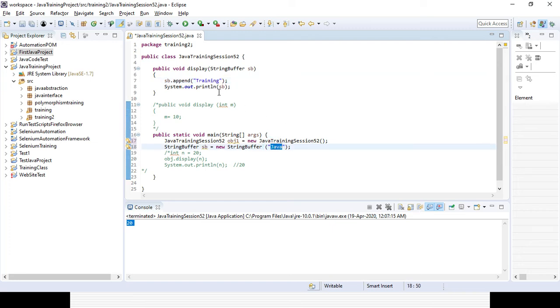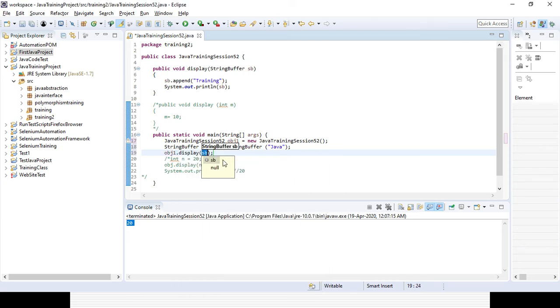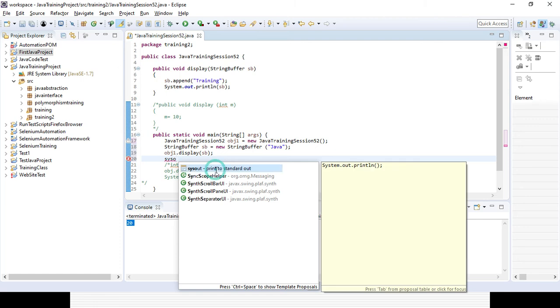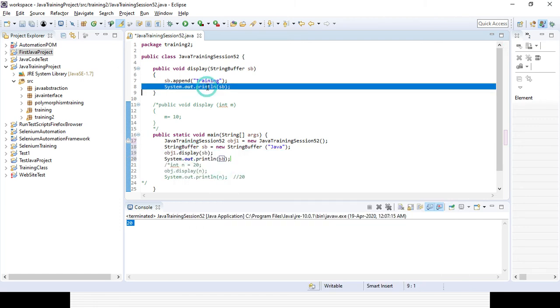So right now my value will be what? SB, that means Java training, right? So the value will be Java training. Now if I want to call object 1 dot display, right? So you can see SB is passing. Now if I want to again print the SB, as and when I am passing the display, it will print it out, right? SB, and I want to print it out.